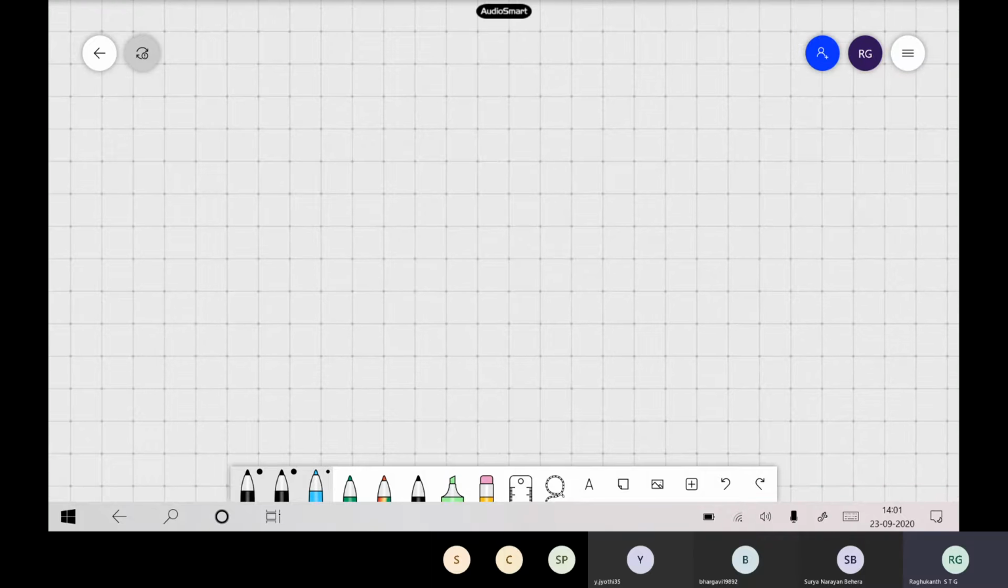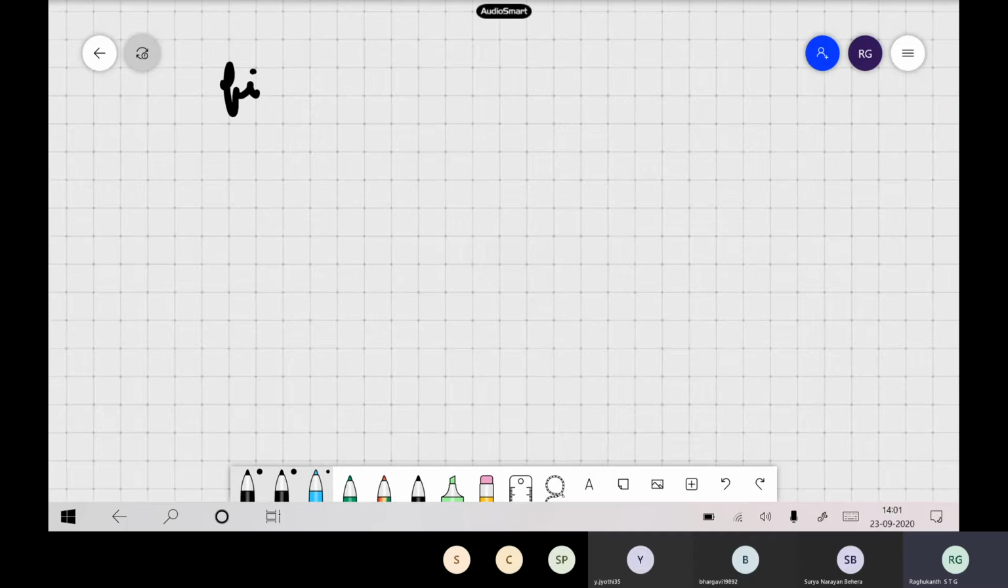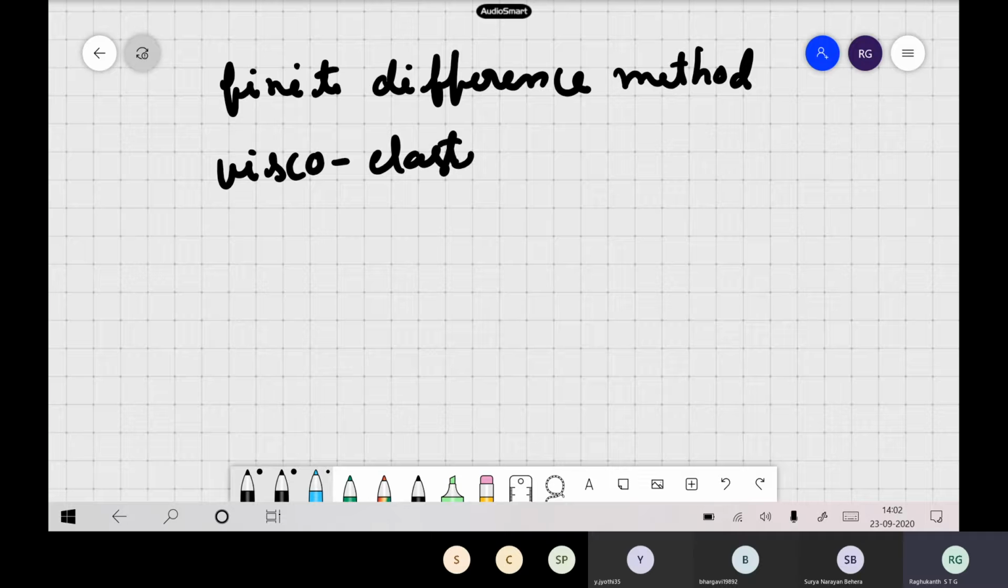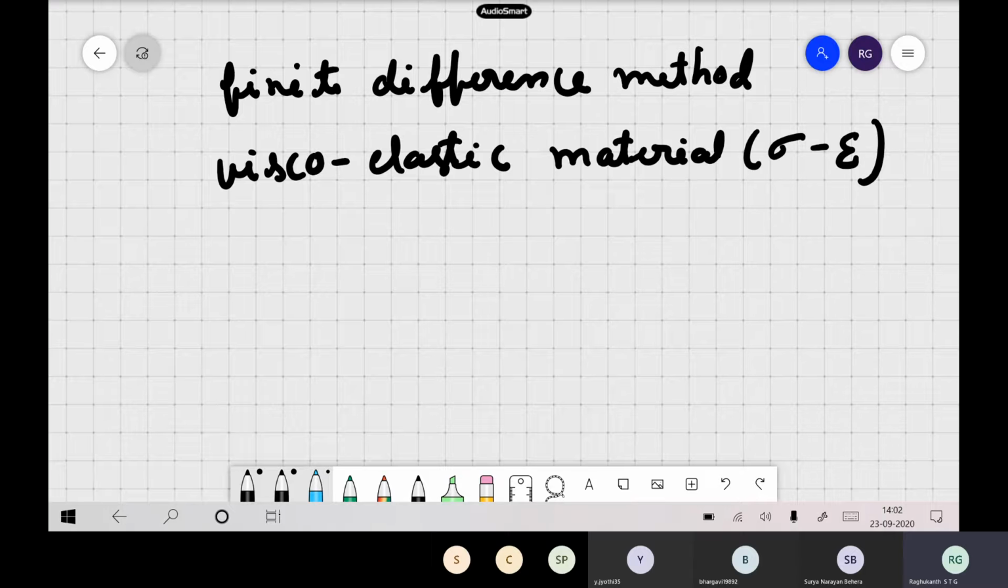So we will start our class itself. Last class, if you remember, last week we started the finite difference method to solve the equations of motion. And of course, last week we also started viscoelastic materials. So if it is a viscoelastic material, the stress-strain relations, all those things we have seen in our last class.